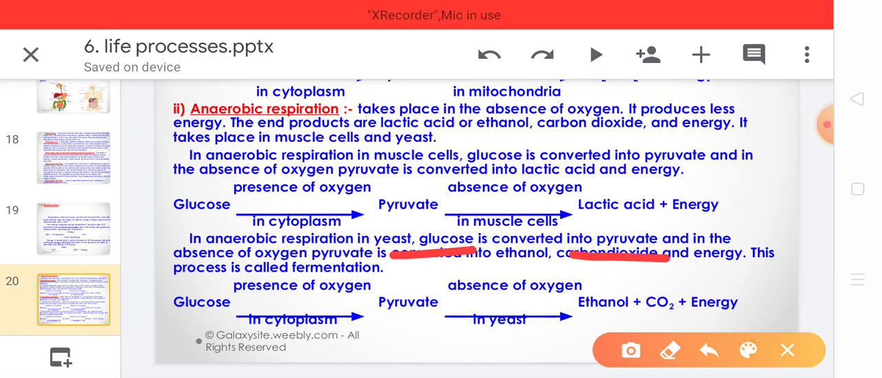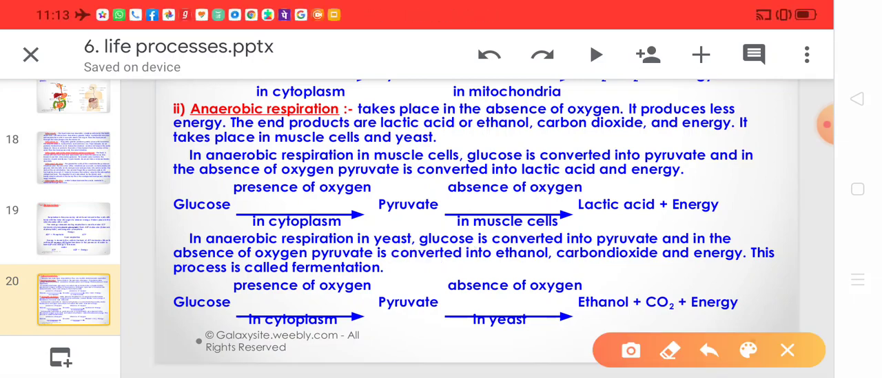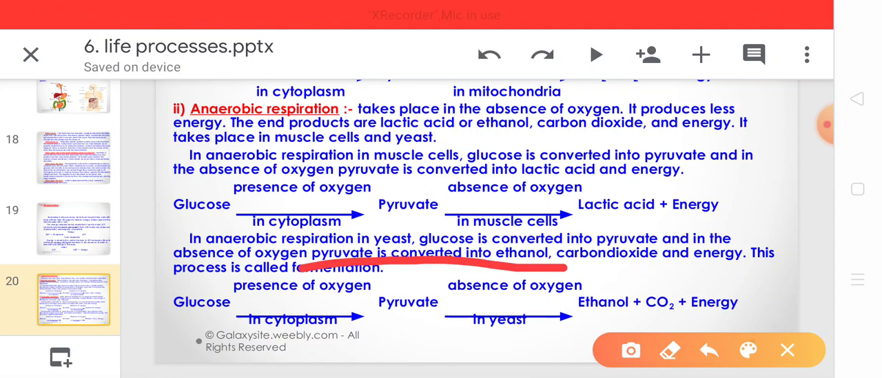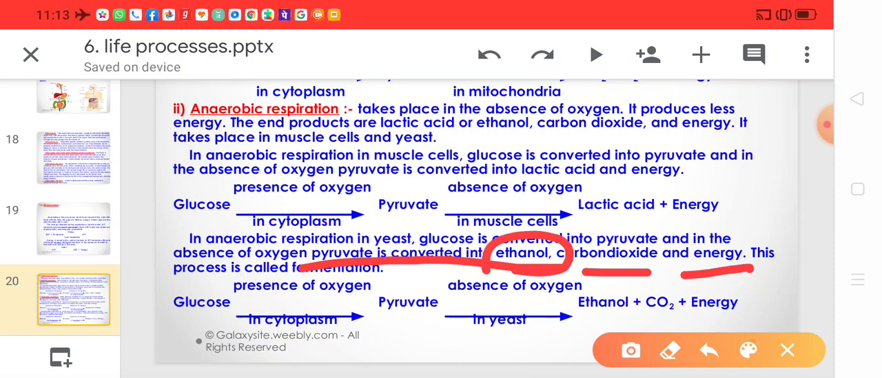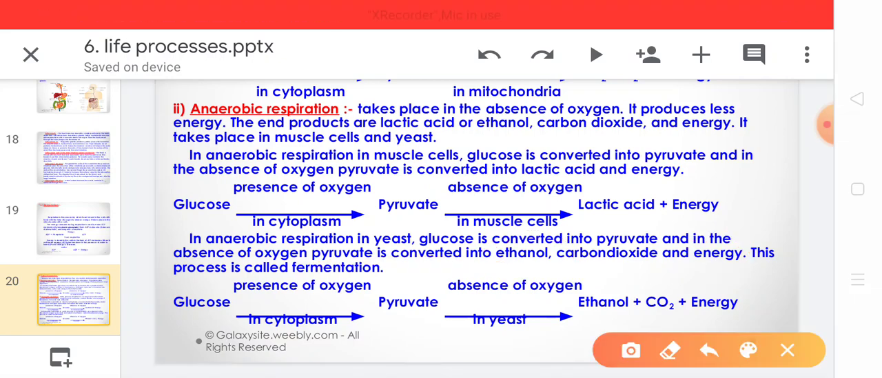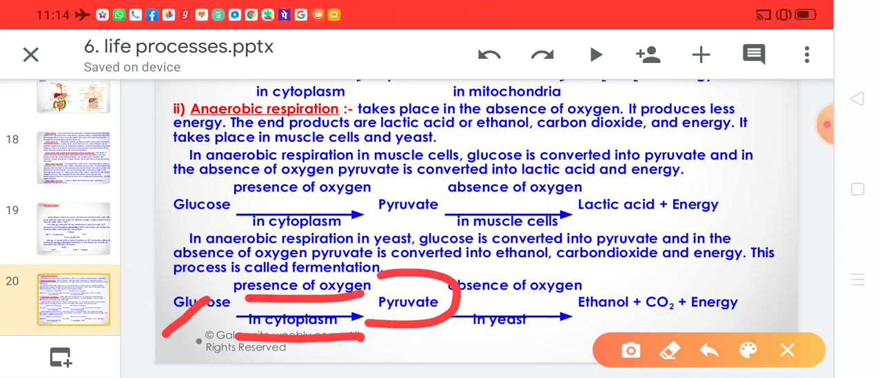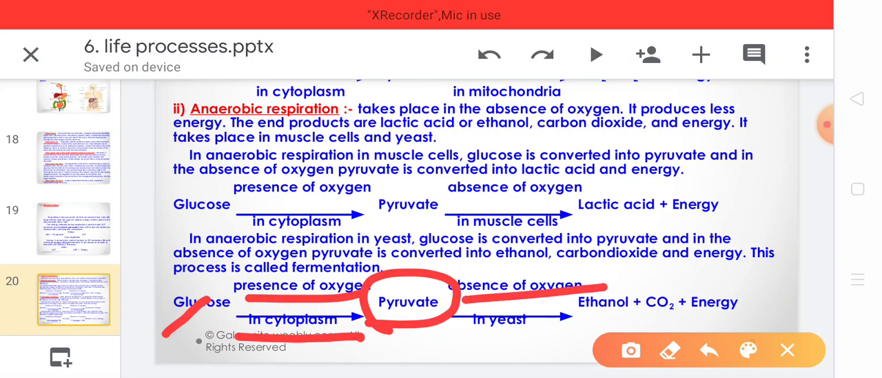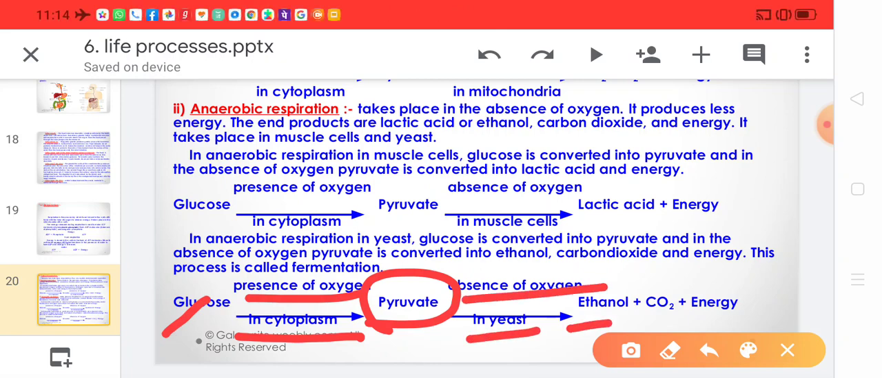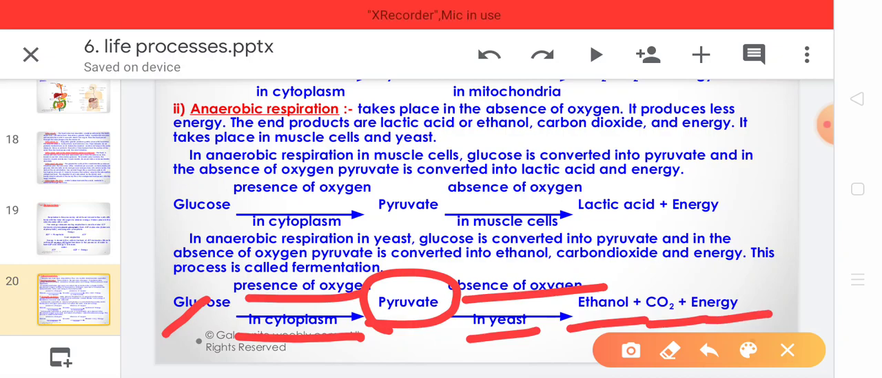Now in anaerobic respiration in yeast, glucose is converted to pyruvate. Same, in the absence of oxygen, pyruvate is converted into alcohol, that is ethanol, carbon dioxide and energy. Ethanol is another carbon compound, so we say that the complete breakdown of pyruvate has not taken place. A small amount of carbon dioxide is released and a small amount of energy is released. Now we see over here the equation. Glucose in presence of oxygen in the cell cytoplasm is converted into pyruvate. But in absence of oxygen in yeast, alcohol, carbon dioxide and energy is formed.